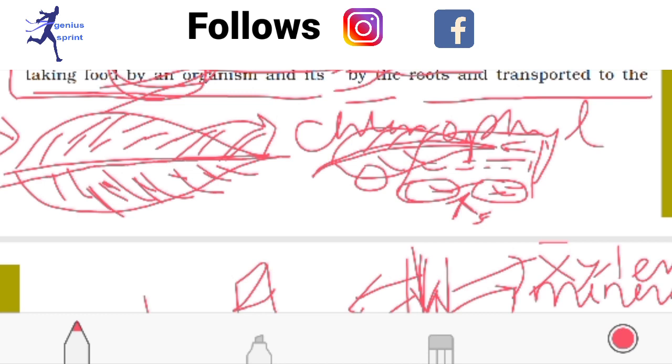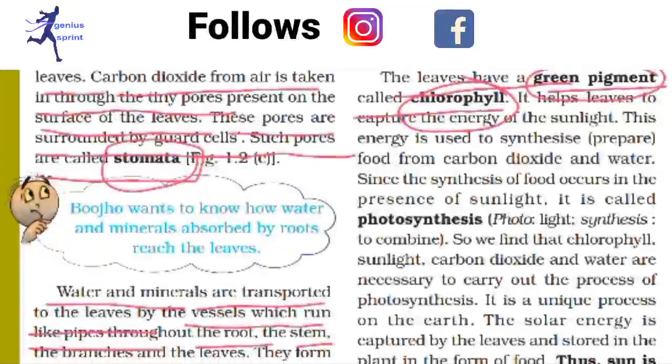So this is not regarding our chapter now, but I have told you. You should keep in mind that this chlorophyll section is on the upper part of the plant leaves, which helps them prepare their own food. And this process is called what? The process is called photosynthesis. Okay, it's called photosynthesis.